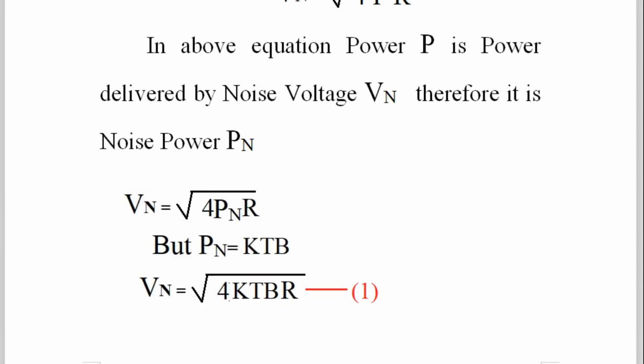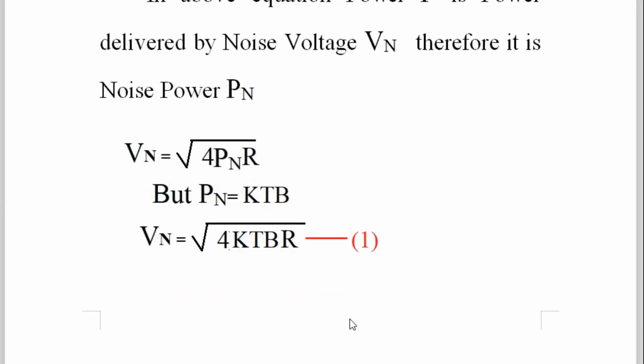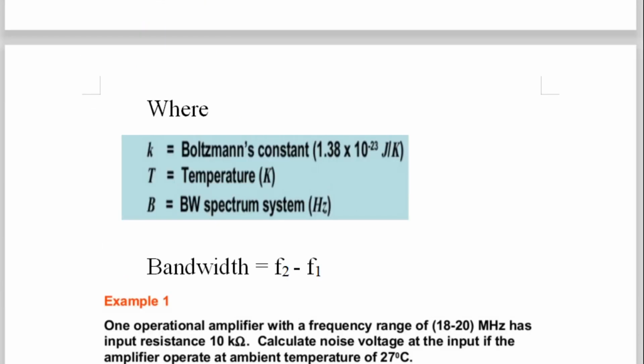This is our first equation which we have to remember, because there are so many examples asked: calculate the noise voltage given the temperature in degree Kelvin, the bandwidth, the resistance, and the constant K. Here K is Boltzmann's constant, 1.38 into 10 raised to minus 23 joule per Kelvin.